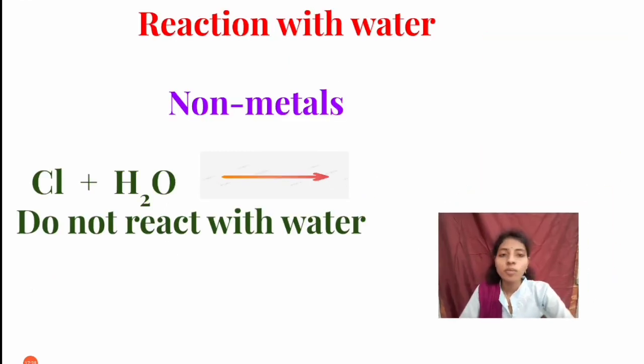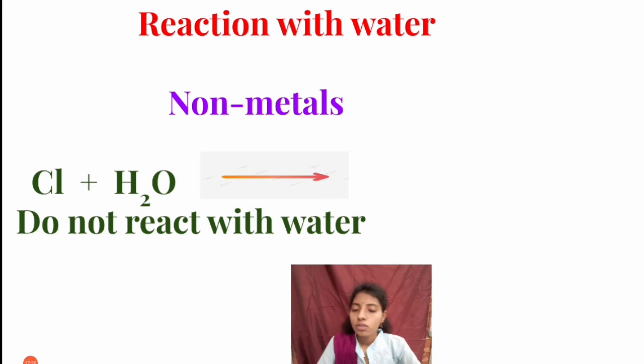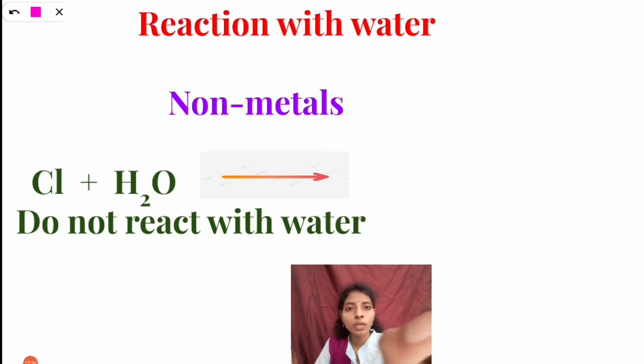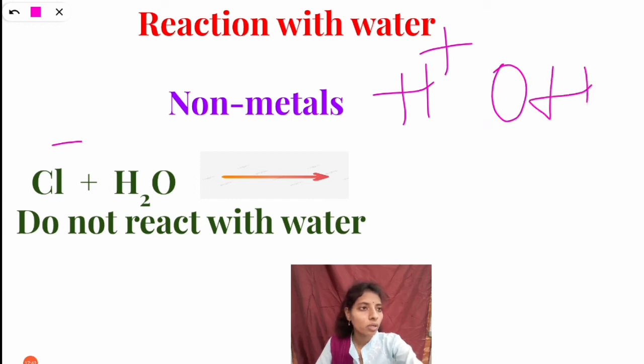And you can see non-metals. Non-metals do not react with water. Here chlorine has a negative charge, and H2O changes into H plus and OH minus. To release H2 gas, it will not react with OH minus. The minus and minus cannot attract; they repel each other. So there is no formation of hydroxides and no release of hydrogen gas from these non-metals. Simply, non-metals do not react with water.